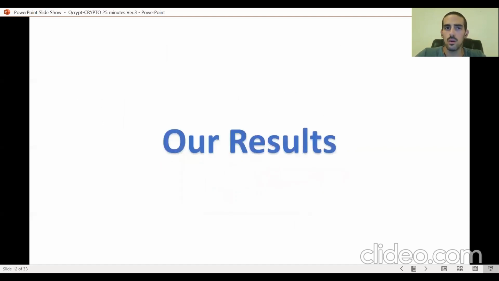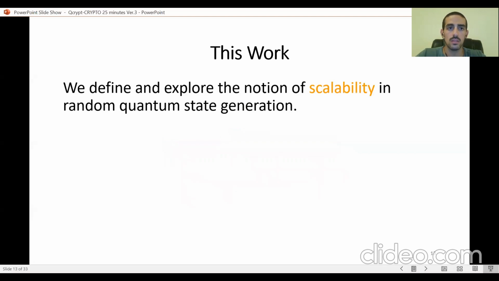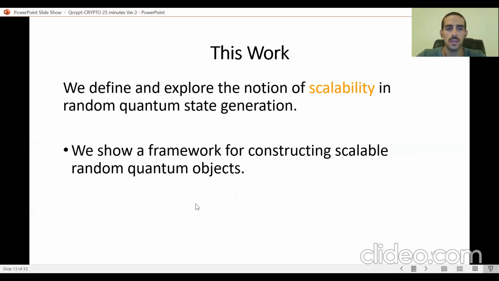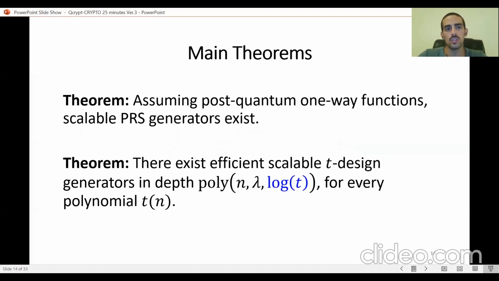Okay, so on to our results. We define and also explore this notion of scalability in the efficient generation of quantum random states. Specifically, we show a framework for constructing scalable random quantum states. And more formally, we show 2 theorems. The first is, given the existence of post-quantum one-way functions, we show that scalable PRS generators exist. In particular, we use the same computational assumptions needed for non-scalable PRS generators.